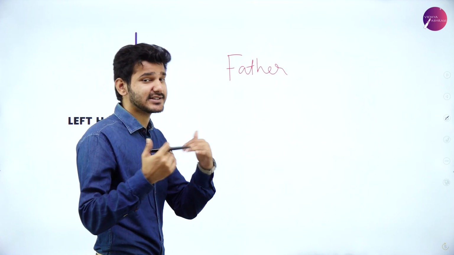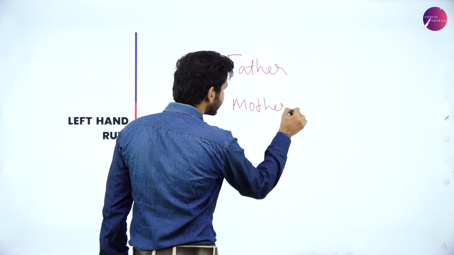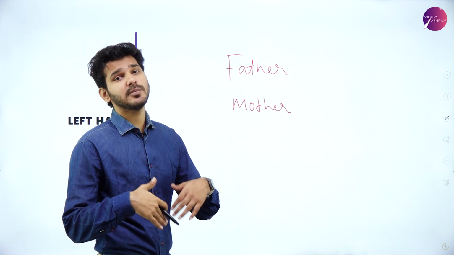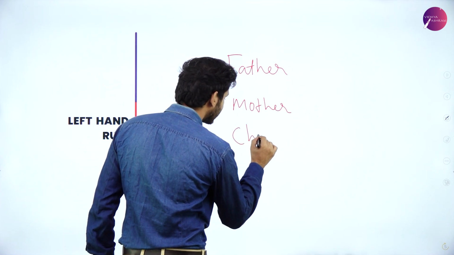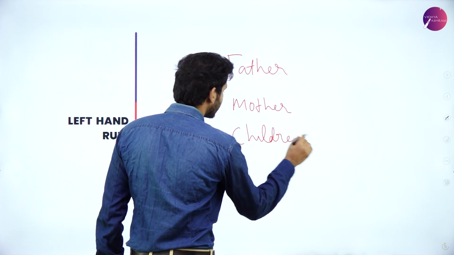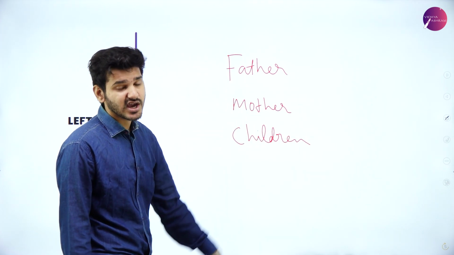And next in line is my mom. So my mother will be the next person in command. And then only me and my brother, that is the children, come into play. So then only the children's words are considered, which means that this is the order of the hierarchy.